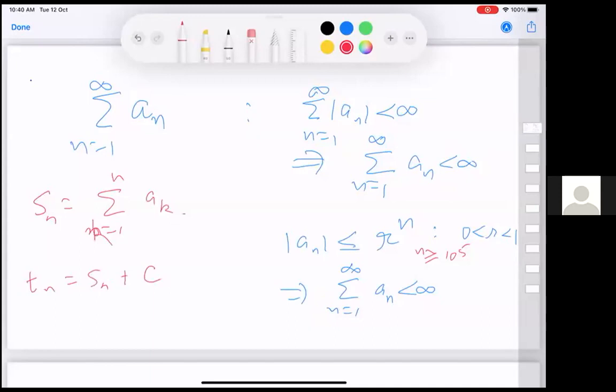You add a constant to a sequence, convergence or otherwise doesn't change. So the same thing gets transported to series: if you change finitely many components of that series, the divergence or convergence does not change. If the original one is converging, so is the new one, and vice versa.